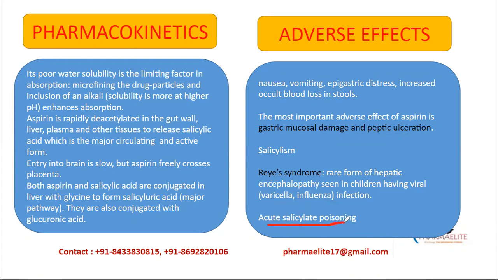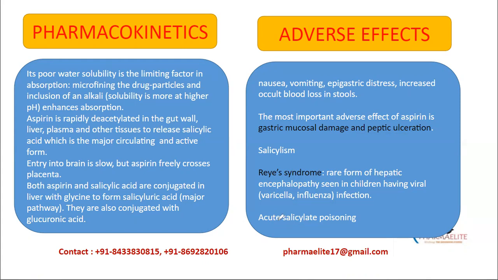And last is acute salicylate poisoning. Acute salicylate poisoning is very common in children, and its fatal dose for adults is 15 to 30 grams. So in acute salicylate poisoning, what happens is there is vomiting and dehydration, electrolyte imbalance, there is hypoglycemia, even hemorrhages occur, hallucination, convulsions, coma, and death. Death is mainly because of respiratory failure and cardiovascular collapse.